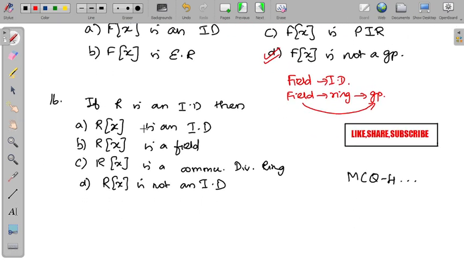Then the 16th one: if R is an integral domain, then R[x] is an integral domain. The other three options are wrong. R[x] is not an integral domain is wrong, R[x] is a commutative division ring is a wrong option, and R[x] is a field is also wrong. So R[x] is an integral domain. That means R[x] represents the ring of polynomials in which the coefficients are over R. So R is an integral domain, and R[x] is also an integral domain. Thank you.